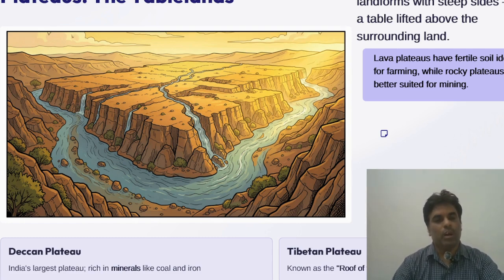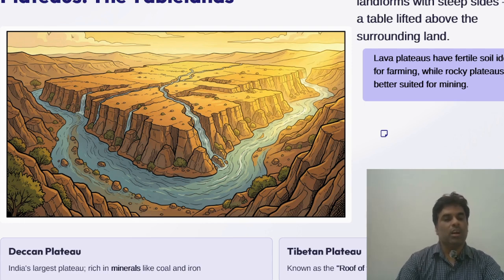Rivers flow and they carry and deposit rich silt, fertile soil. Floodplains become highly productive and civilization rises here, and because of the rise of the population, people do farming, which supports the large population. The Ganga plain is one of the world's most fertile and populous regions, home to millions of people.